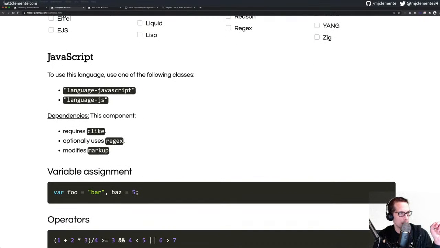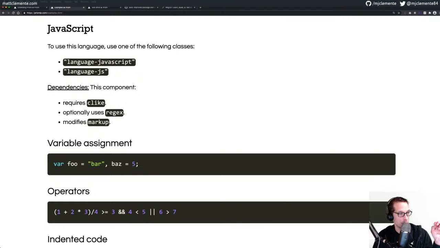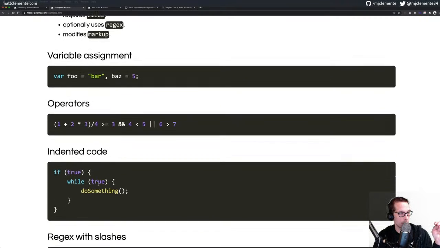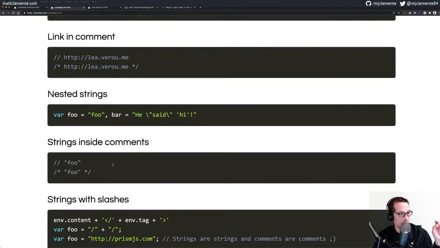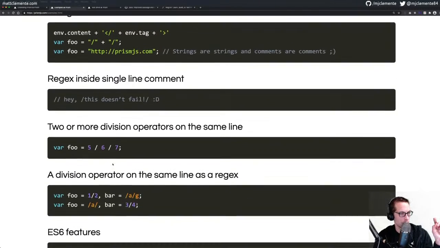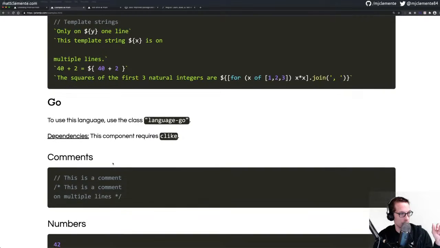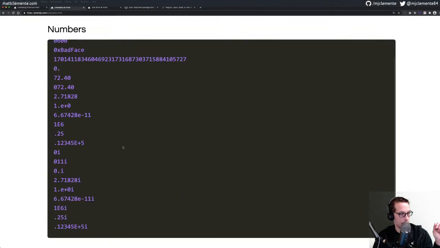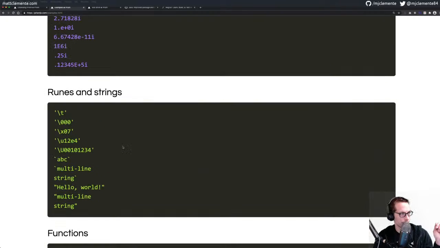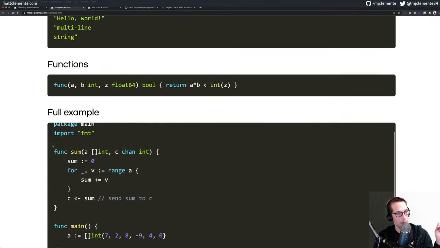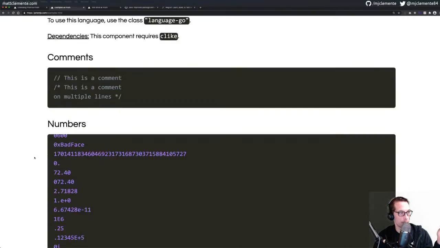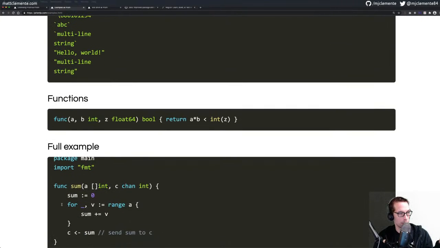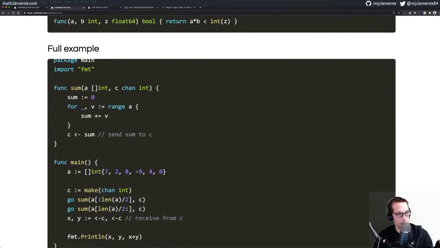So I'm going to imagine that this portion is generated automatically, and then this is what it shows: variable assignment, operators, indented code, regex with slashes, lots of regex related things, nested strings, strings instead of comments, strings with slashes, ES6 features, Go. These all have individual examples. Oh, so there's a full example. I guess we could do it that way, the Go way, a couple different small things, and then just a full example that shows how it's used, which is the one that I have.